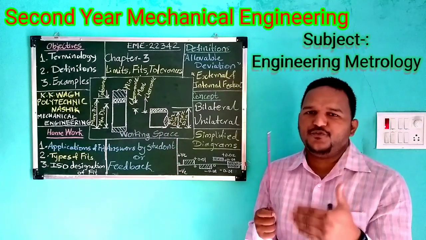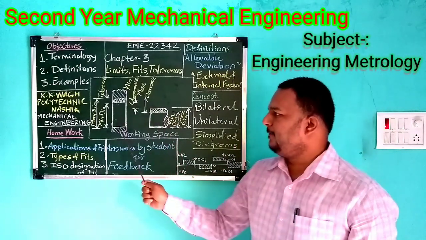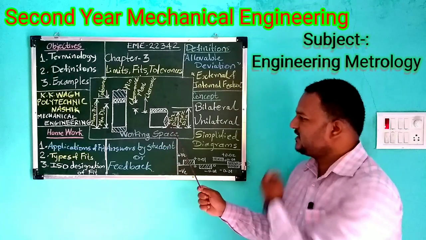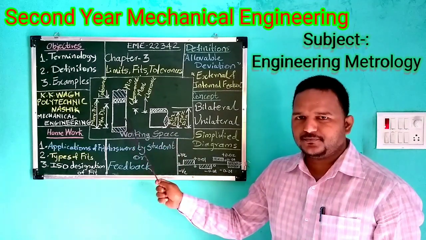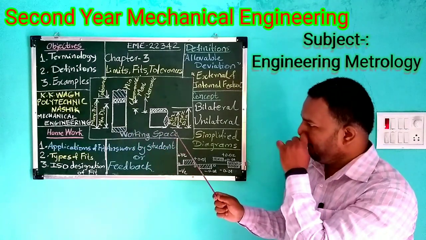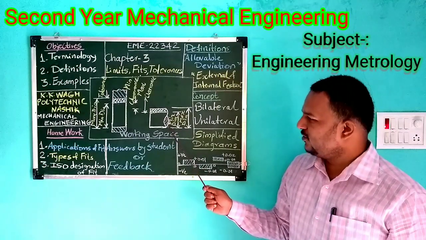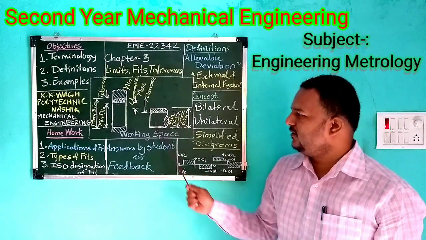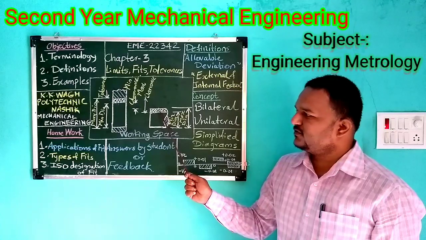Now how do you obtain a fit? By mating components. If this shaft is to be assembled with the hole, take an example where the shaft is produced at its maximum diameter, the maximum dimension of the shaft.